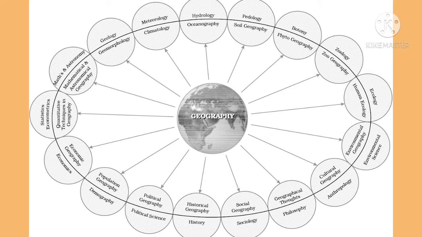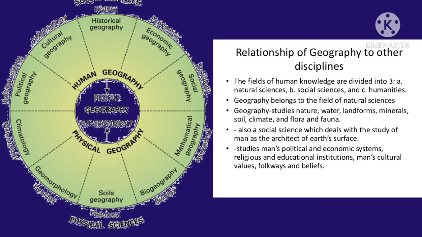Then, botany, where we have to study about phytogeography. Then zoology, where we have to study about zoogeography, about the faunas. Ecology, where we have to study about the human ecology. Then after that, the environmental geography, where we have to study all the aspects of environment, which is also known as environmental science.